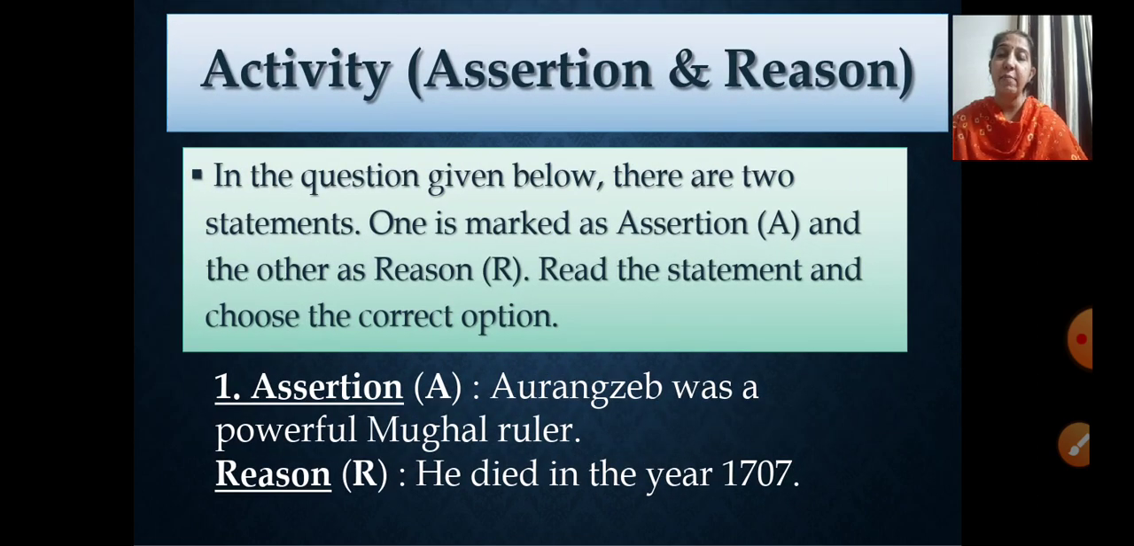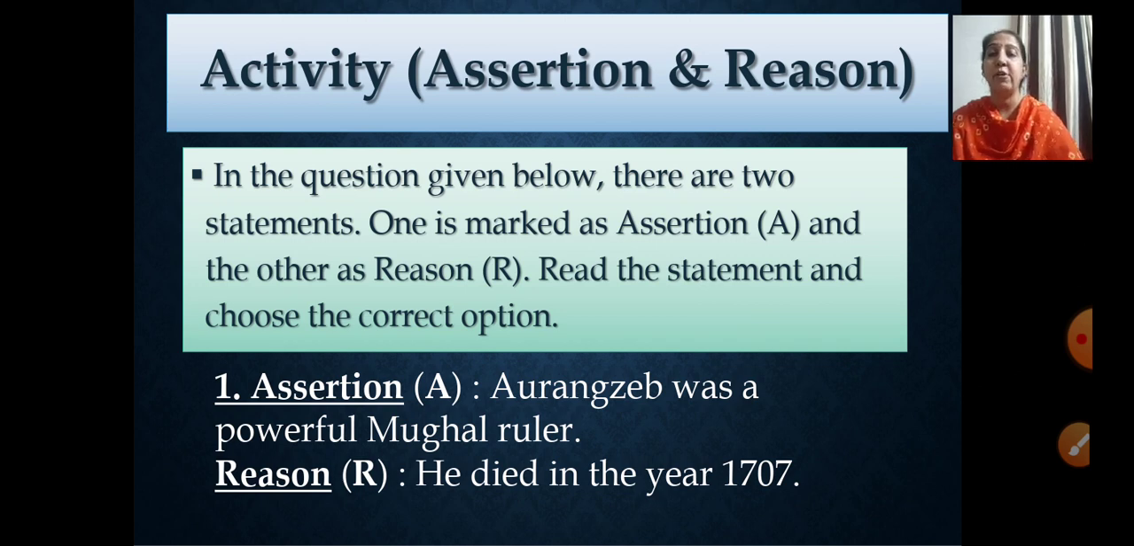Now let's come back to the statement here. What is the statement that has been given to you in assertion and reason? Aurangzeb was a powerful Mughal ruler. Yes, it is absolutely right. You have learned in your chapter also that Aurangzeb was a powerful Mughal ruler. He died in the year 1707. Even the reason is absolutely correct, and it goes exactly with Aurangzeb, because the year 1707 is the year in which Aurangzeb died, right?